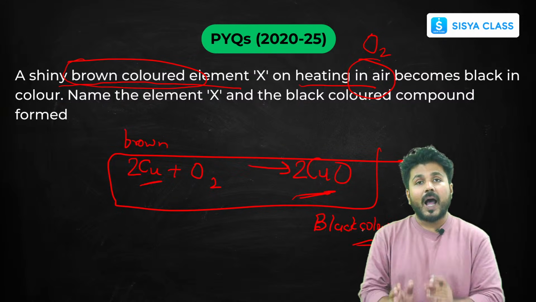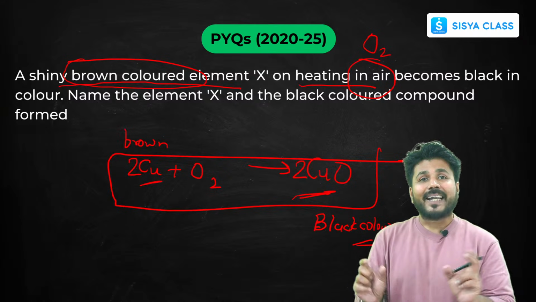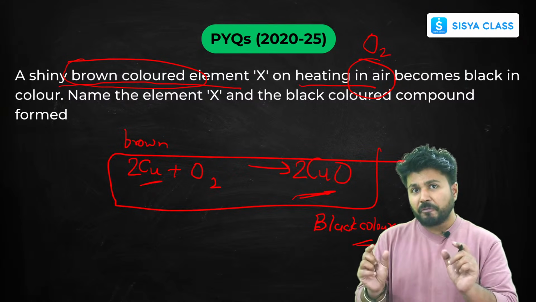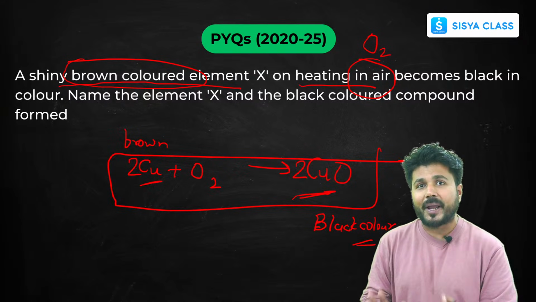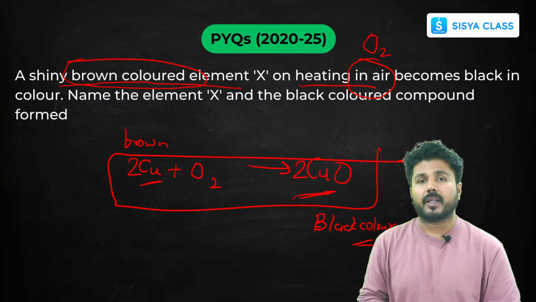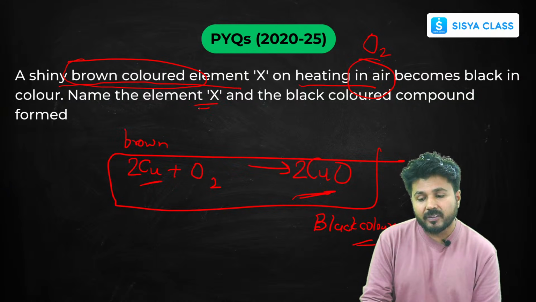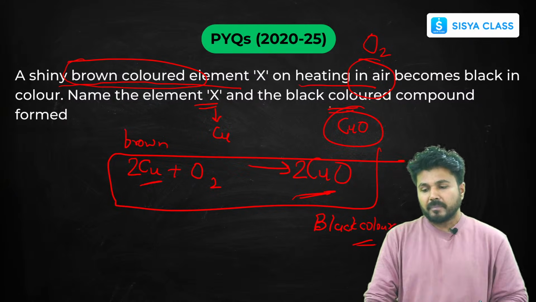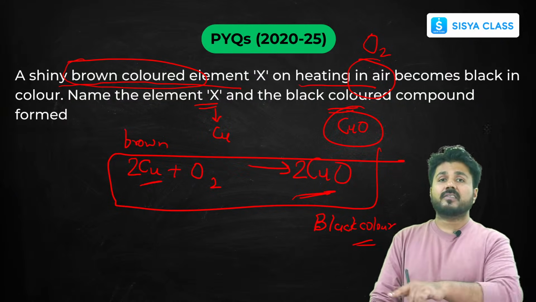Now, by just identifying a few key points or keywords in the question, you can go through the solution very quickly. So the element X is copper, and the black colored compound that is formed is copper oxide. This has also been asked in the last few years.